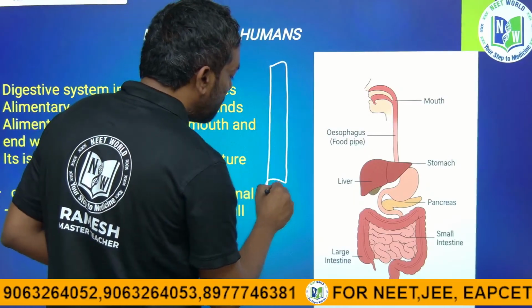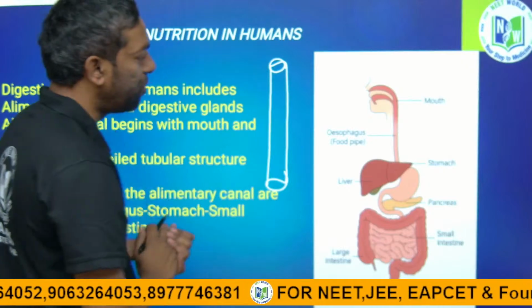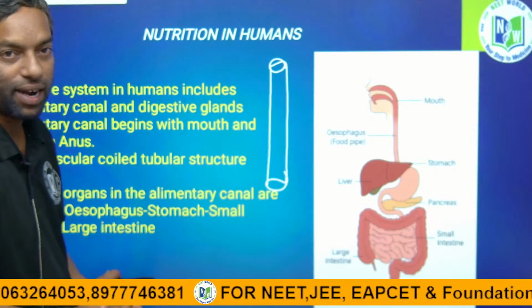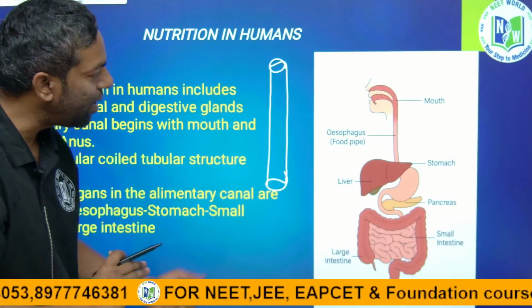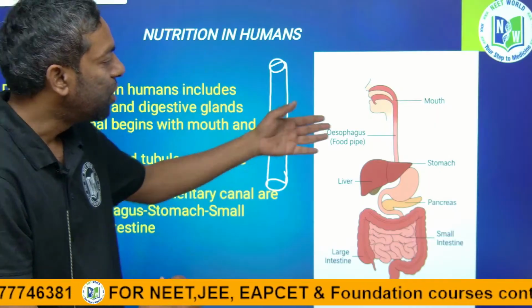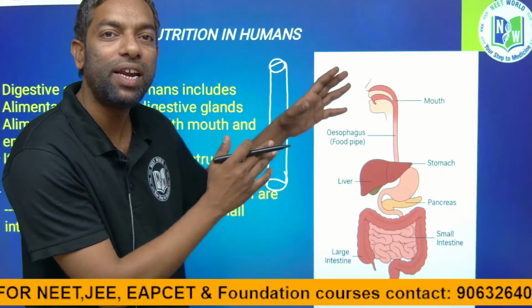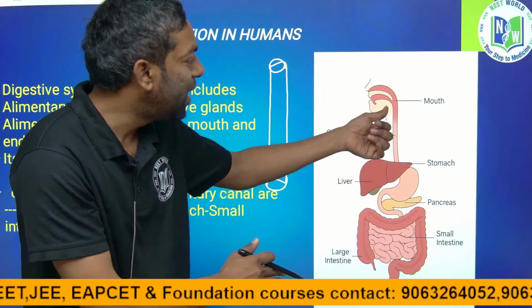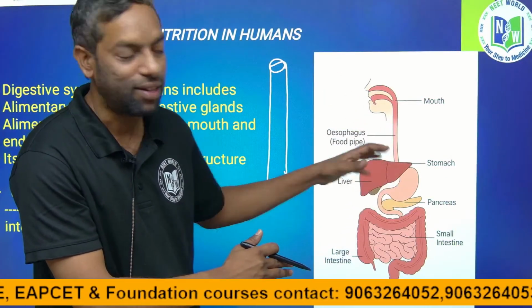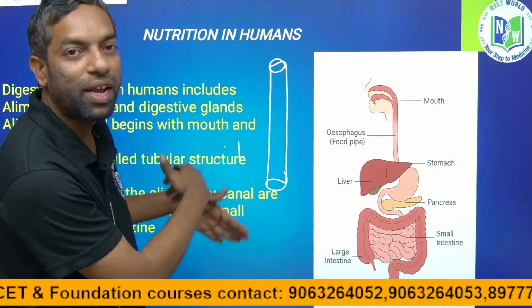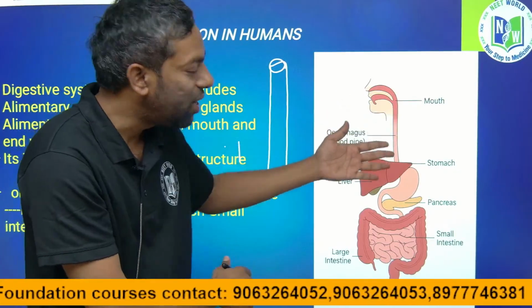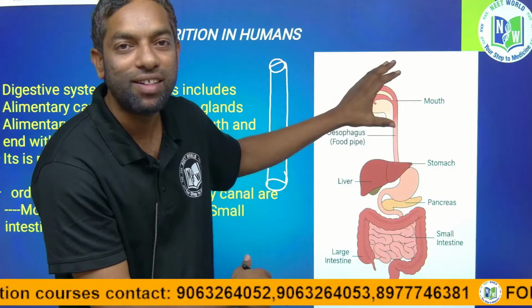The mouth is where it starts and the anus is where it ends. This tube is segregated into parts according to the needs of function. They develop different structures, and they modify it into different structures. We can name each of those structures.